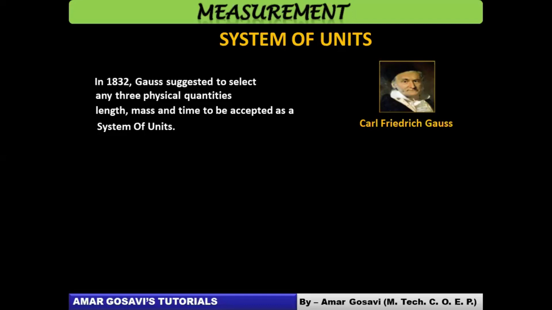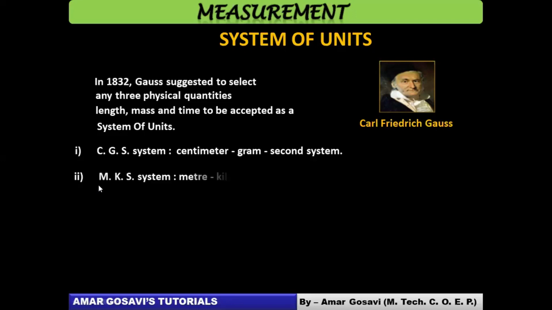We are just viewing a history about how system of units originated or how things changed from there onwards. The first system which we come across in system of units is the CGS system. CGS full form is: C stands for centimeter, G stands for gram, and S stands for second. That means the length will be measured in centimeter, the mass will be measured in gram, and the time will be measured in second. So the first type of system which we come across is the CGS system.